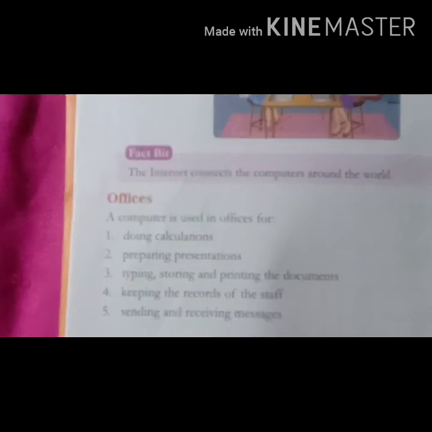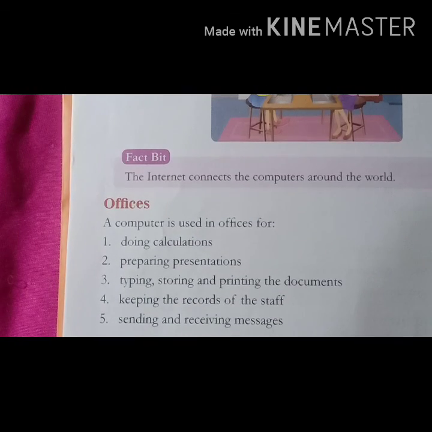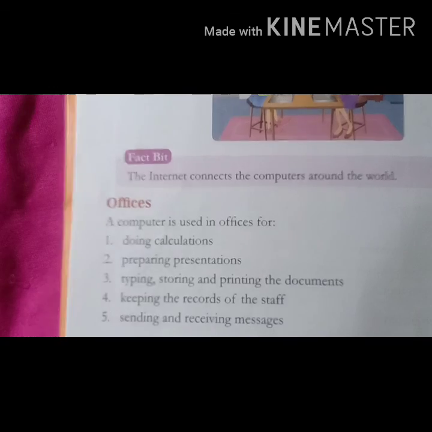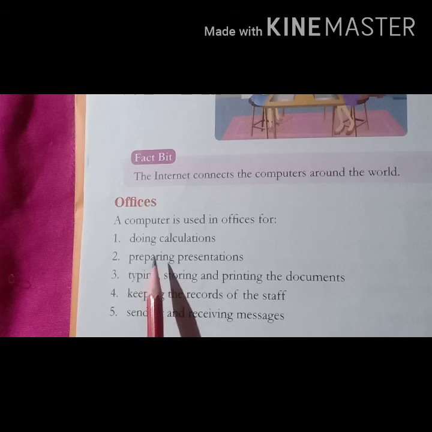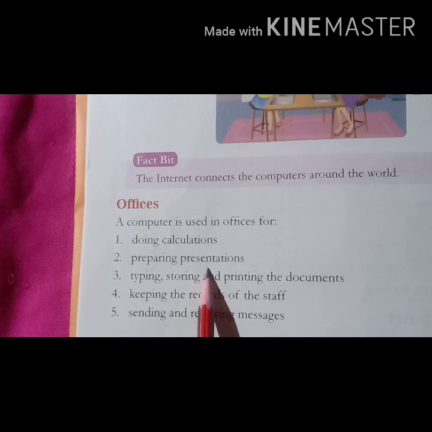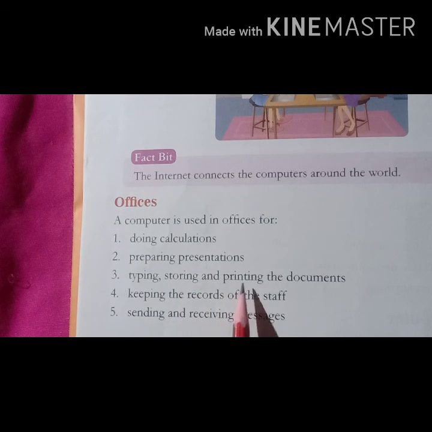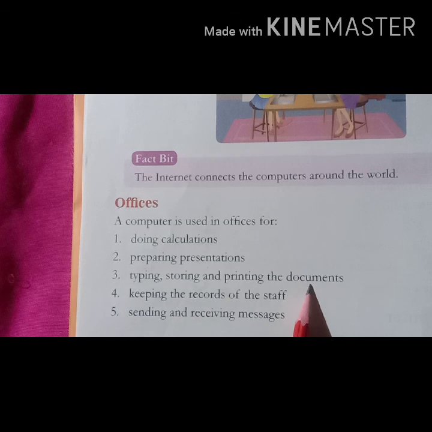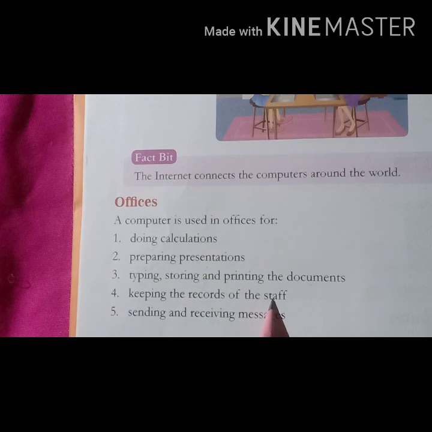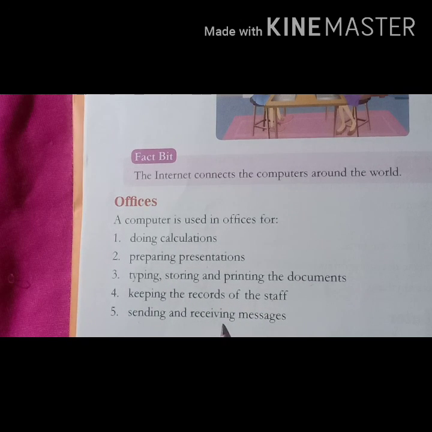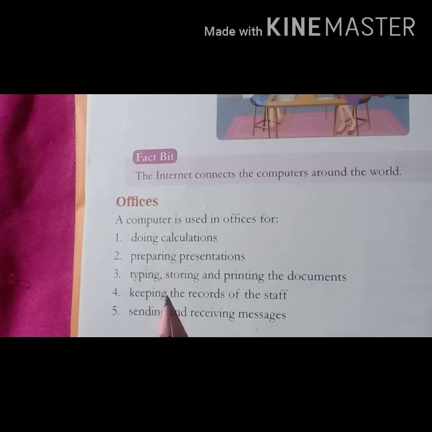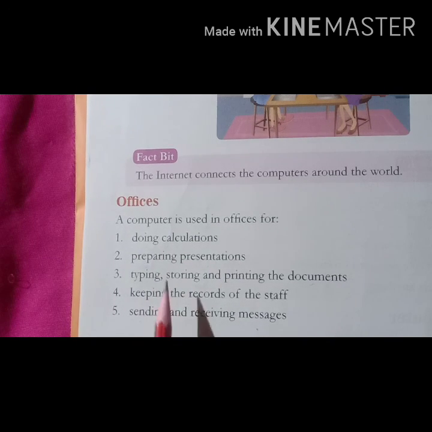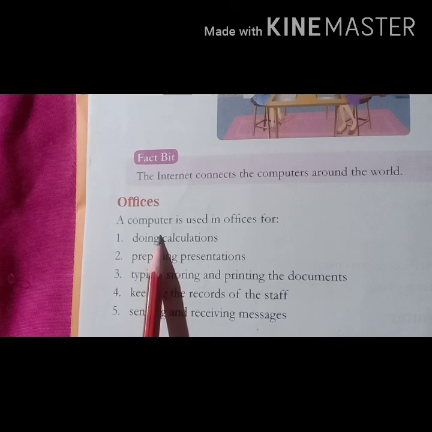Next, third place is office. So what is the use of computer in office? A computer is used in office for doing calculations, preparing presentations, typing, storing, printing the documents, keeping the records of the staff, sending and receiving messages. So these are the uses, these are the work which we can perform through the computer.